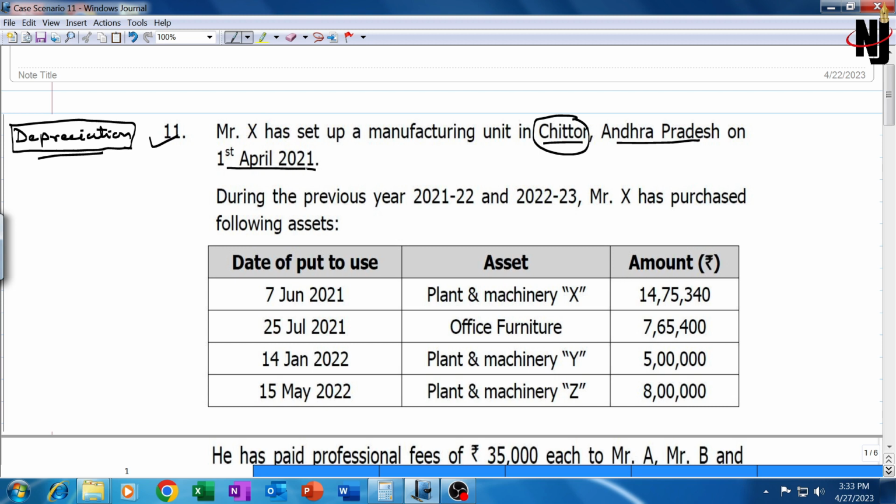It is set up on 1st April 2021. Individual is setting up a manufacturing unit. Manufacturing unit means additional depreciation would be possible. You should underline this. Additional depreciation under section 32 subsection 1 clause 2a.